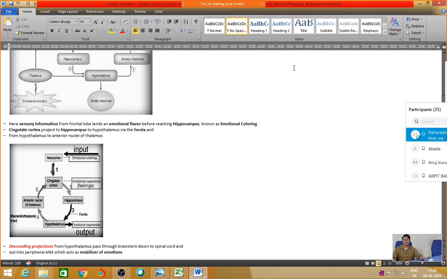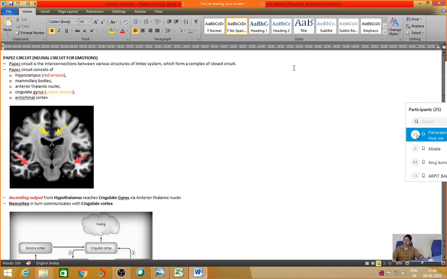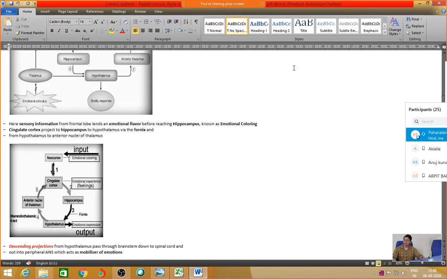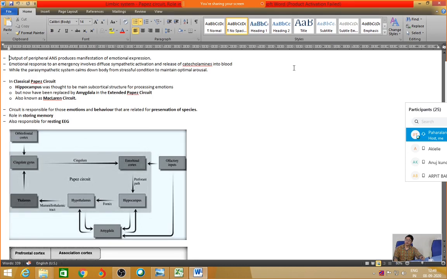So four structures, if you have to remember at all from the limbic system, you are supposed to remember the cingulate cortex, hippocampus, hypothalamus, and the anterior nucleus of thalamus. Okay, so you are supposed to draw this diagram. This circuit is very much important in the functioning of the limbic system, and more particularly important for processing the memory process. Okay, we can understand the memory circuit by studying this particular circuit.